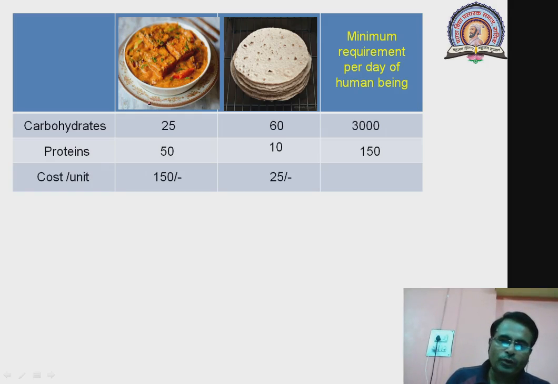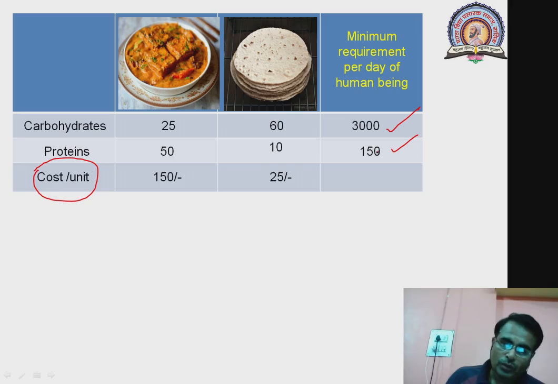So this is all information which is faced by us every day at every meal, and the same problem I have taken here. These are everyday life problems, and let us see how mathematics helps us to solve them. Now what is my aim? My aim is to minimize this cost and to fulfill these body requirements. I want to get at least 3000 grams of carbohydrates and 150 grams of proteins.